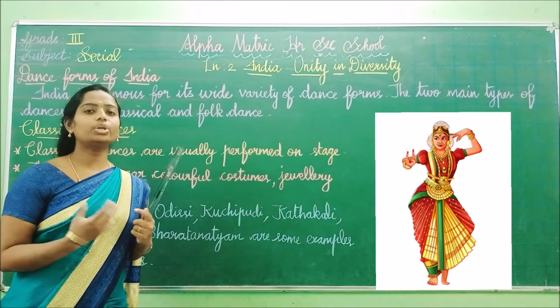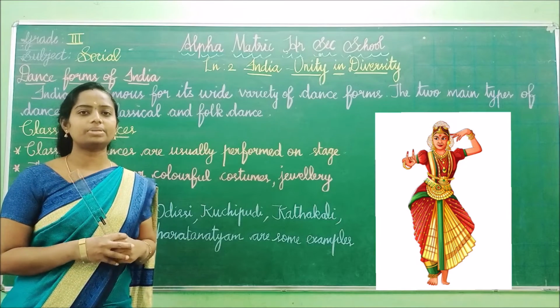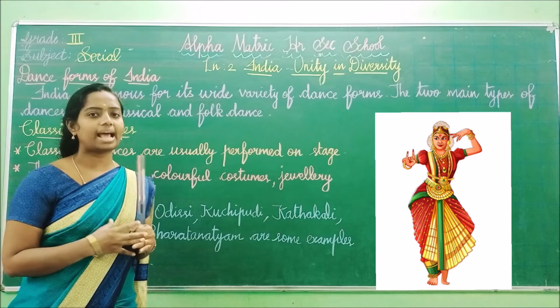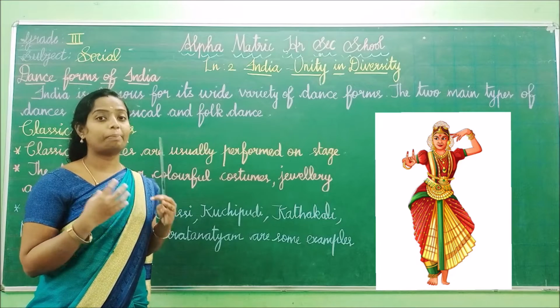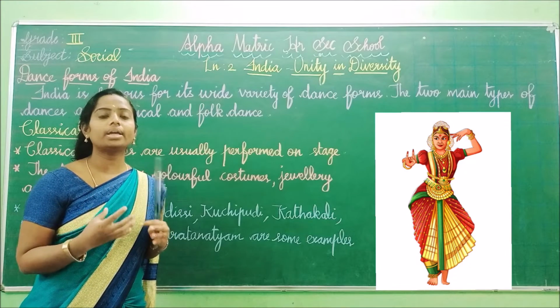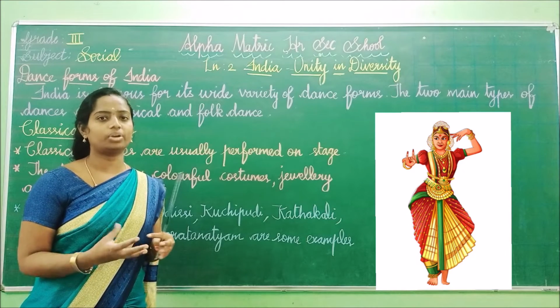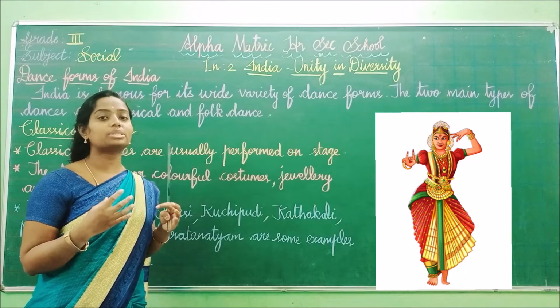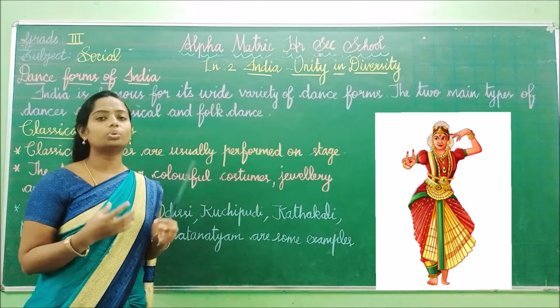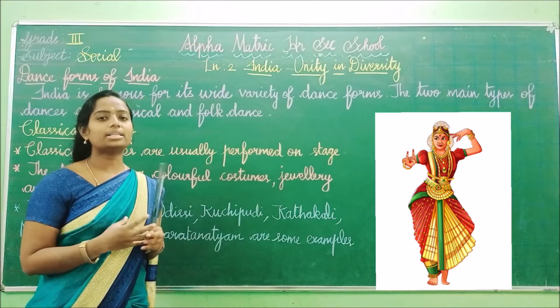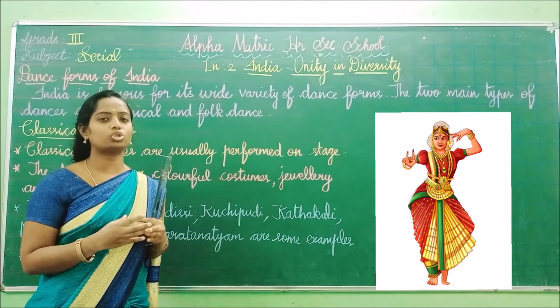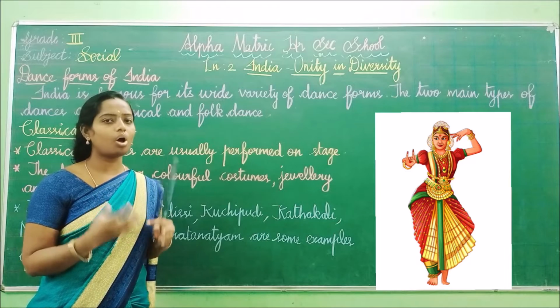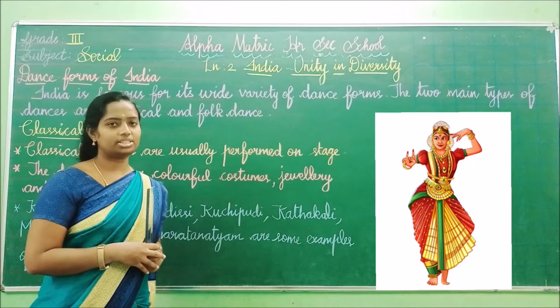It is always specially trained by a guru or teacher, and it is performed in front of the audience.